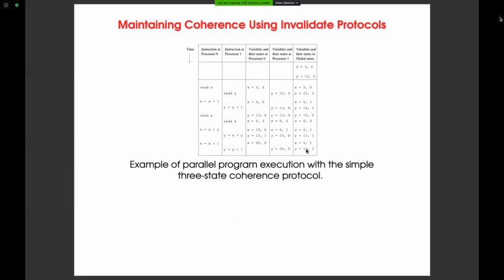So at any given time, your block can be either shared, modified, or invalid. This is very important to relieve the burden on the interconnection network, as well as to maintain the blocks consistent, I mean coherent, sorry.